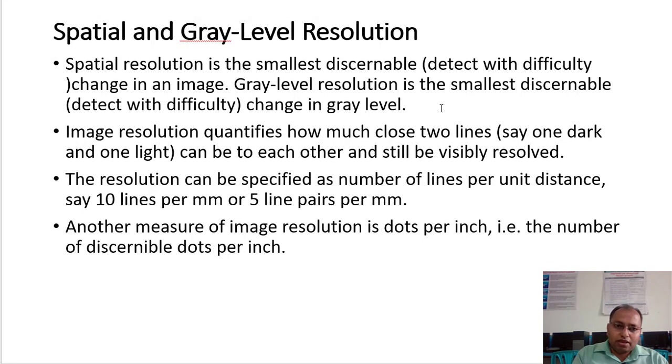Is that fine? Great. Image resolution quantifies how close two lines can be. Image resolution means how many rows and columns we have used to represent that image. How close are two lines, or is there any gap between two pixels? Remember, that is image resolution, that is your spatial resolution. Say one dark line and one light line are there, and how close they are to each other is represented by image resolution.